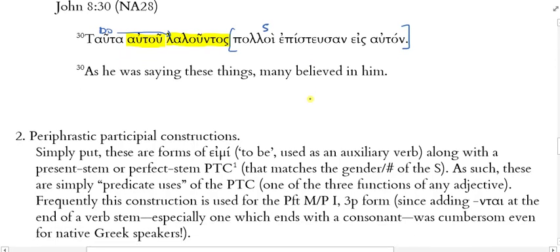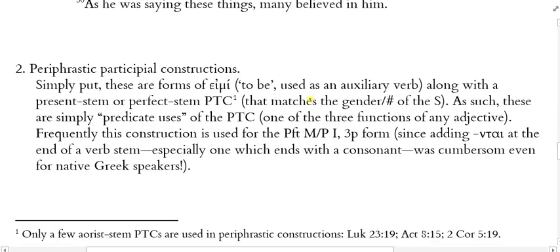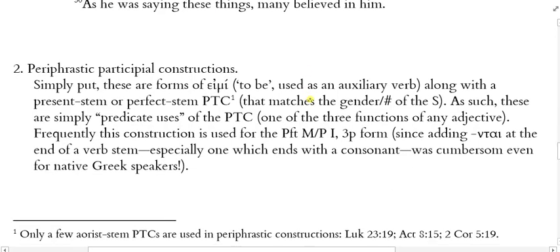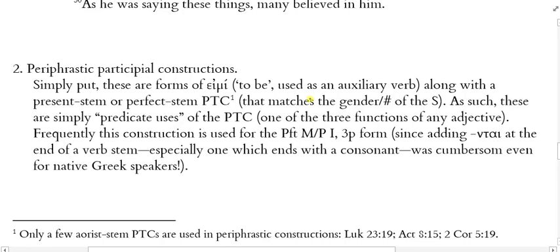Let's look at the periphrastic participial constructions. Mounce has a little section on these. Simply put, these are forms of the verb eimi, which means to be, used as an auxiliary verb along with a present stem or a perfect stem participle that's going to match the gender and number of the subject.